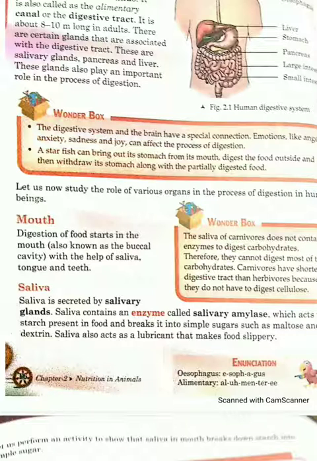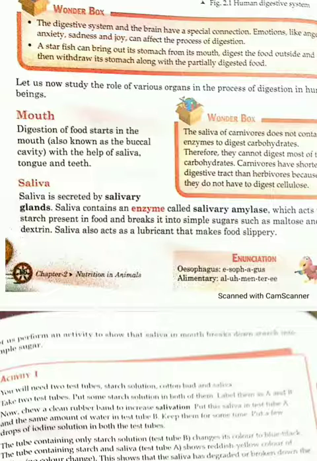These salivary glands have an enzyme named salivary amylase, or another name of salivary amylase is ptyalin. This ptyalin helps most of the starch to be digested inside the mouth only. We can say 30% of the starch gets digested into maltose in our mouth only.